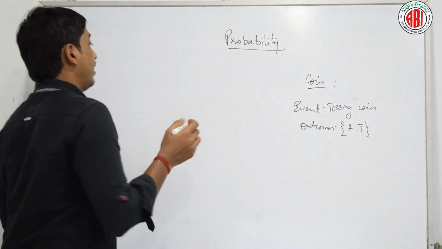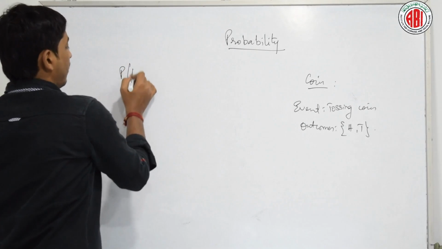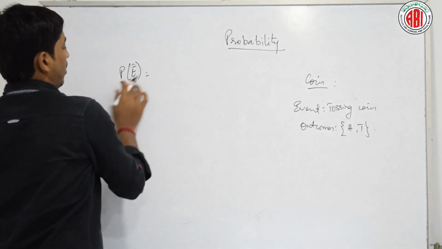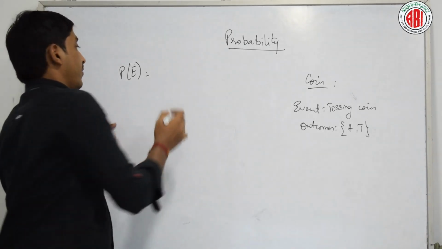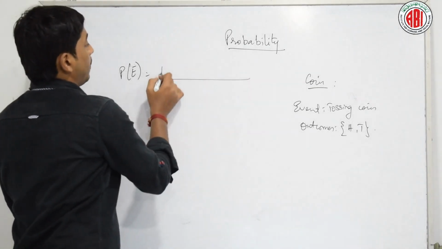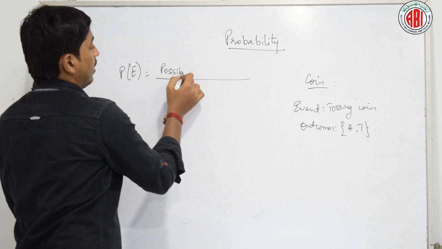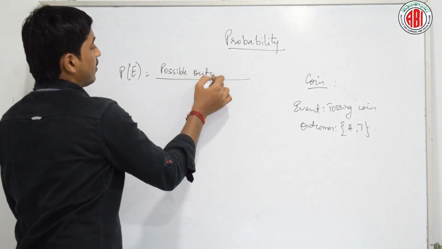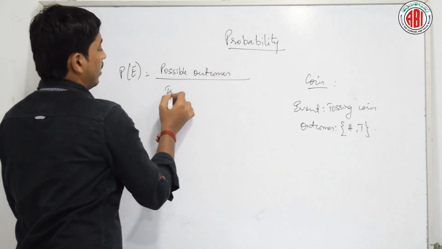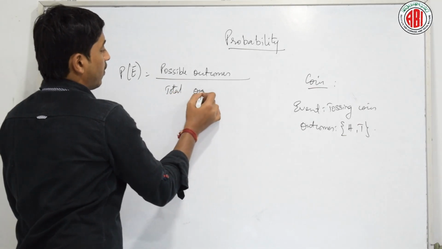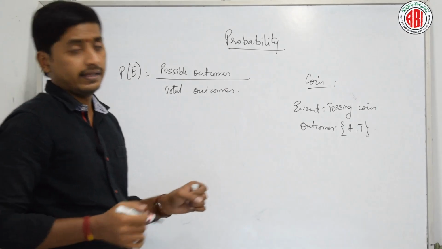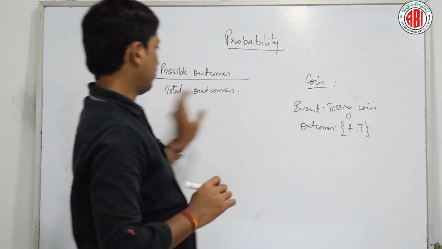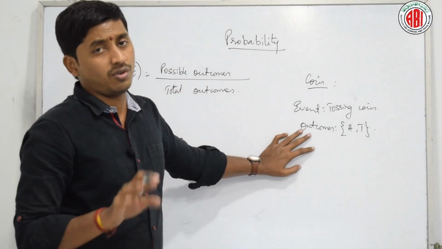Then how do we define this probability? Probability can be theoretically given by, it is always written like this, P of E. The notation itself is like this. That is given as the number of possible outcomes by the total number of outcomes. Okay, is it clear? Till now these are all the basic things which you already know.